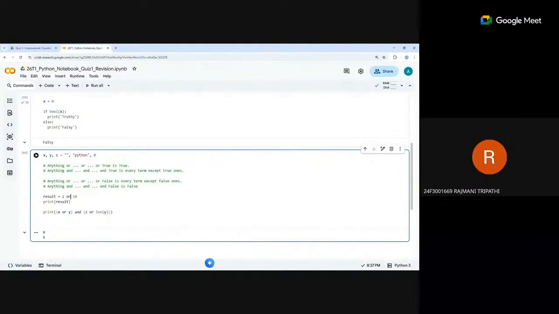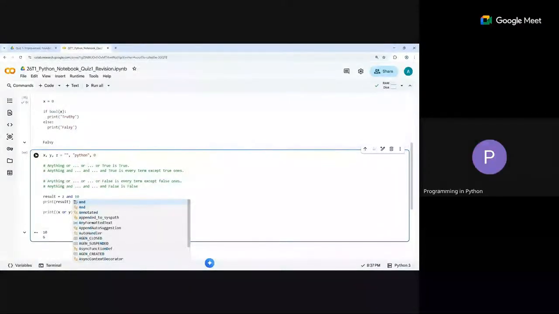Basically, sir, it goes from left to right, and the first time it gets the falsy value, then it directly gives the falsy value as output. Yeah, in the case of and, if it is falsy, then the output is the falsy value.